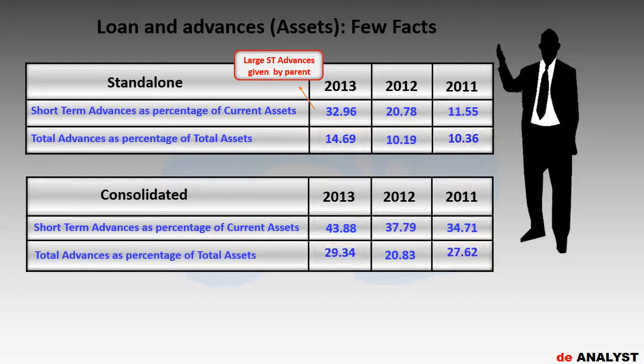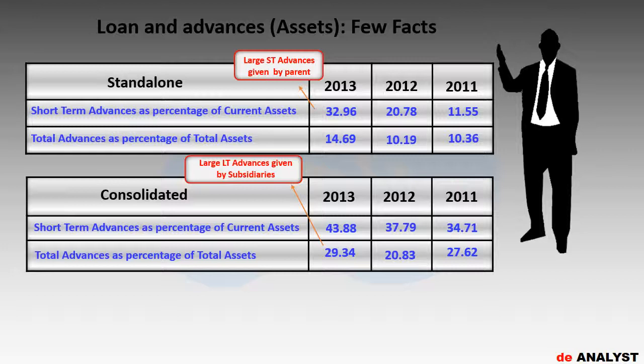DA would like to highlight two very interesting things here. One, in consolidated financial statements, short-term loans and advances have reached nearly 44% of current assets in 2013. Two, the total advances to total assets ratio nearly doubled from standalone to consolidated in 2013. It means large long-term unsecured advances were given to outside parties through subsidiary companies.